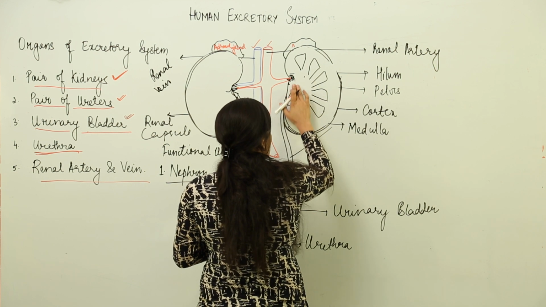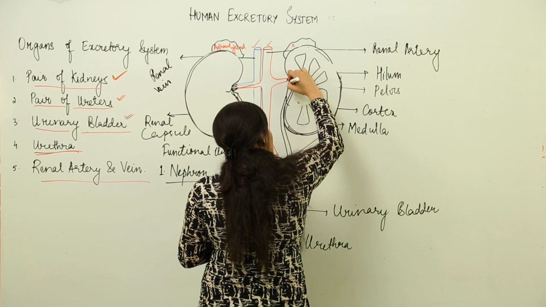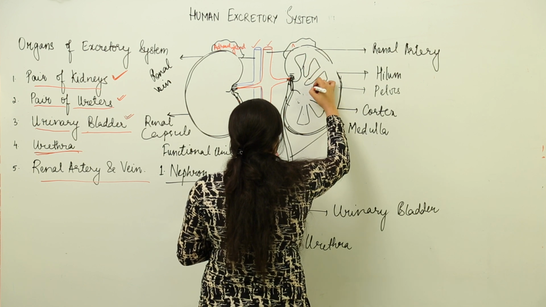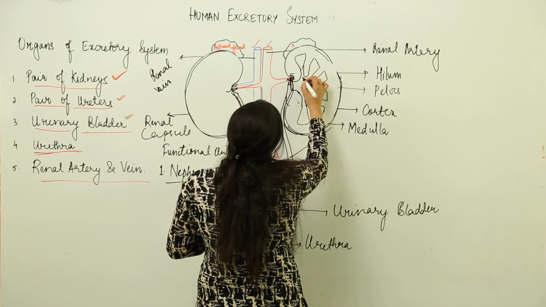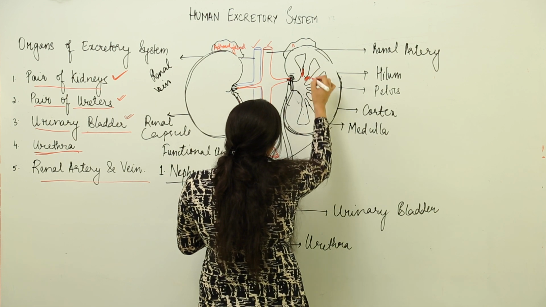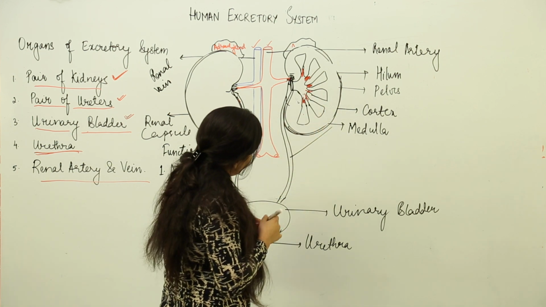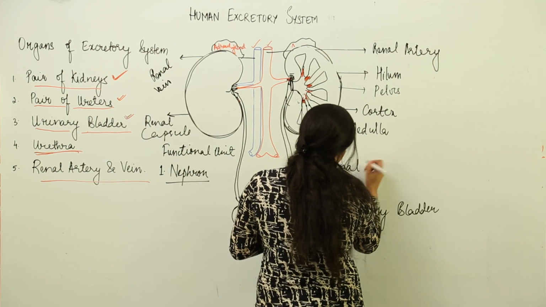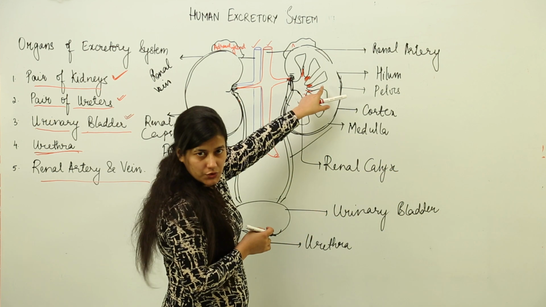This was the hilum, the notch from where the entire entry was taking place. Now, it has opened up into a funnel-like structure and they are going into the renal calyces. A new term comes into being: the pelvis takes you to the renal calyces. I am marking the calyces in red. This funnel opens up into further structures known as renal calyx. The singular is renal calyx and for the plural we use calyces. So the pelvis opens into the renal calyces.